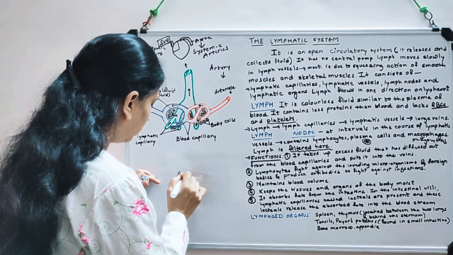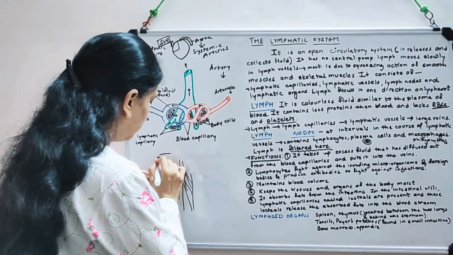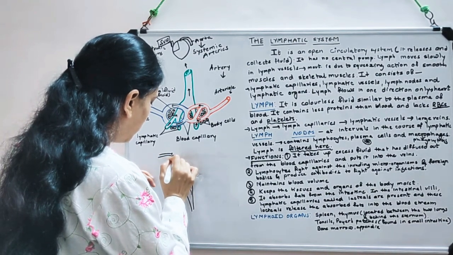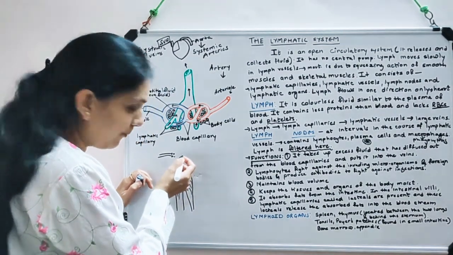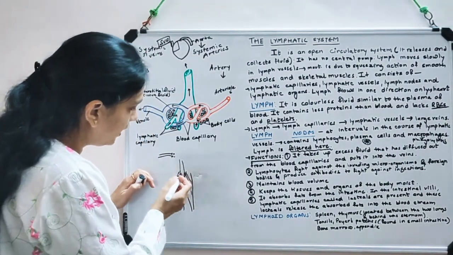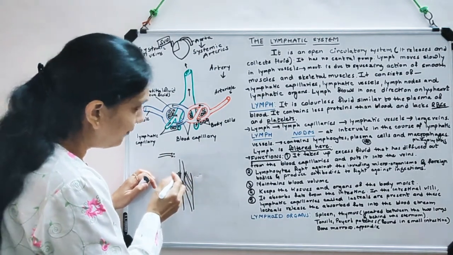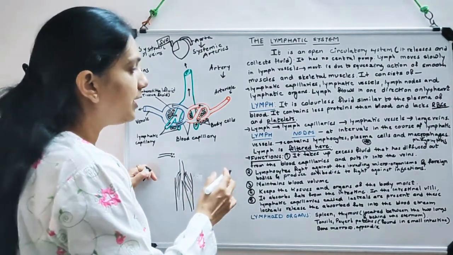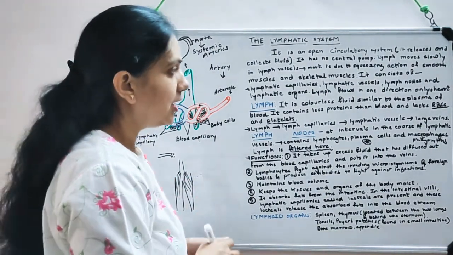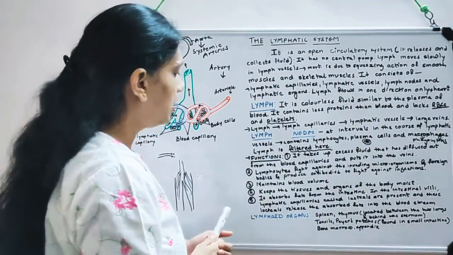So these are nothing but lymph nodes, and from the arms also they come like this, and there are dots like this. So these are the lymph nodes. So this is moving upwards. While it is going further in its course, the lymph nodes filter out all the debris before it enters into the large veins. So that is the function of lymph nodes.